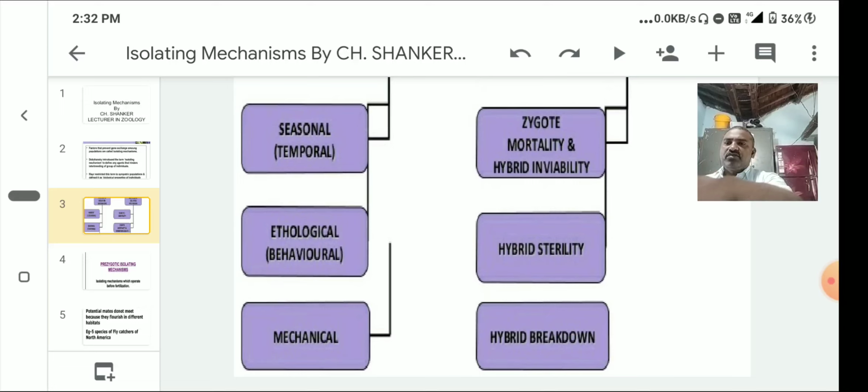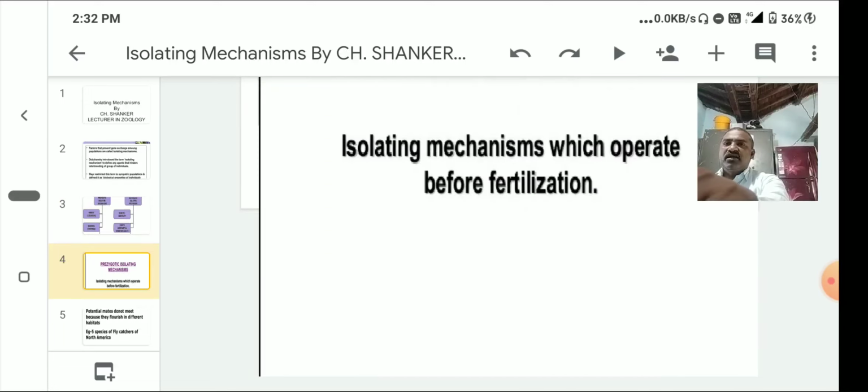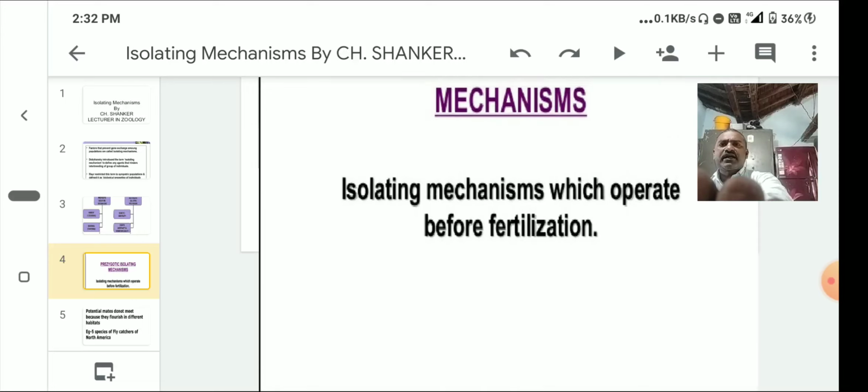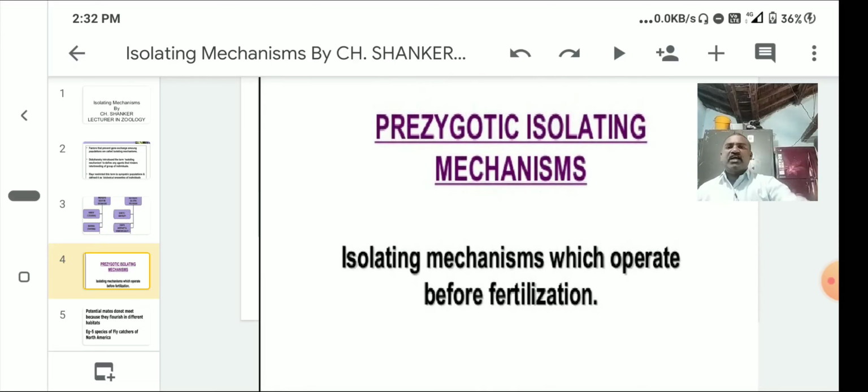Now we discuss the first one, prezygotic mechanisms. These are isolating mechanisms which operate before fertilization. Isolating mechanisms which operate before fertilization are called prezygotic mechanisms.